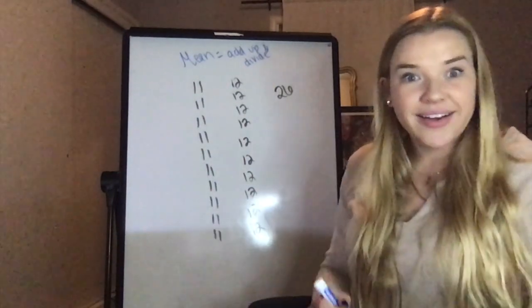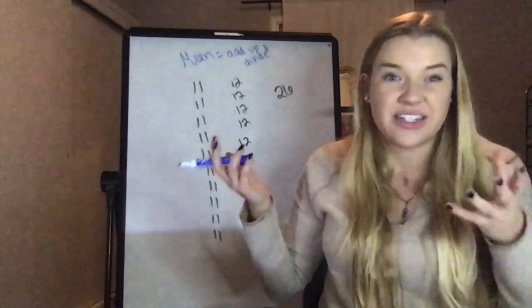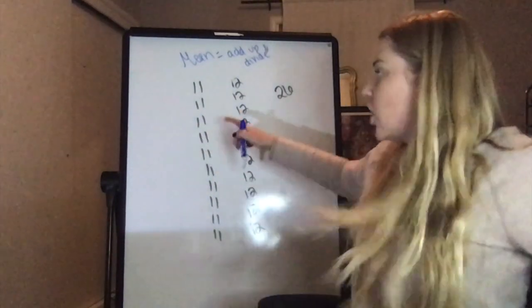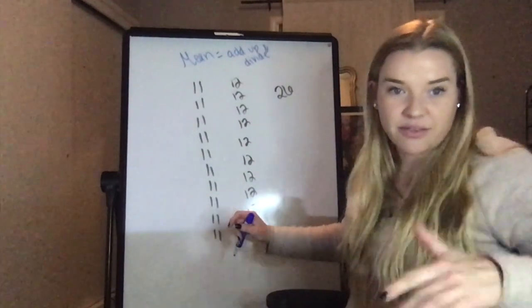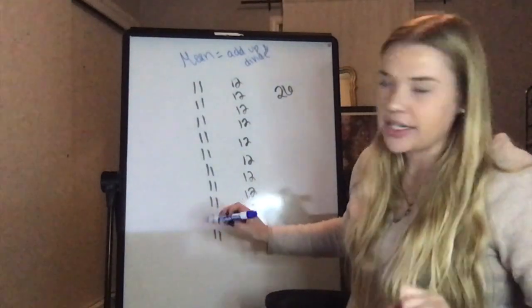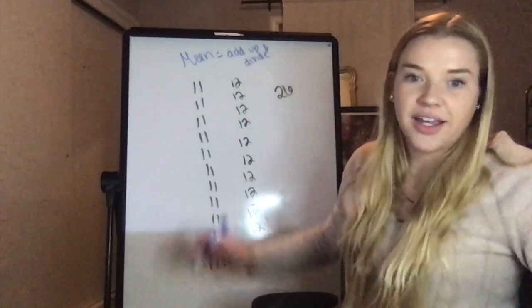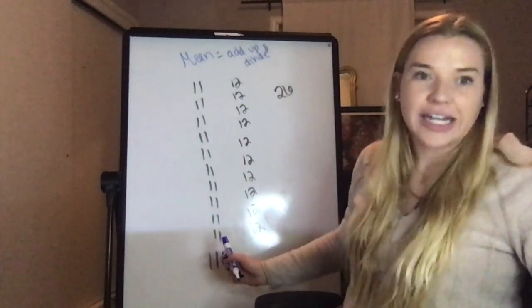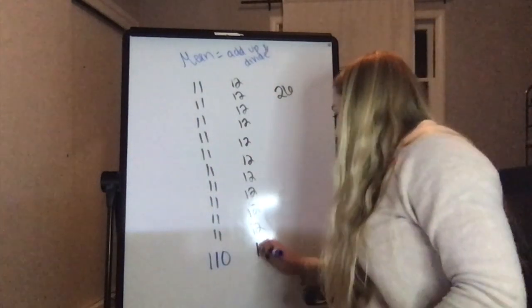All right, welcome back. My first step is to add up all of my numbers and then divide by how many numbers I have. I have 10 11s. Instead of doing 11 plus 11 plus 11, I'm going to do 11 times 10, which is 110. I also have 10 12s, which is 120.